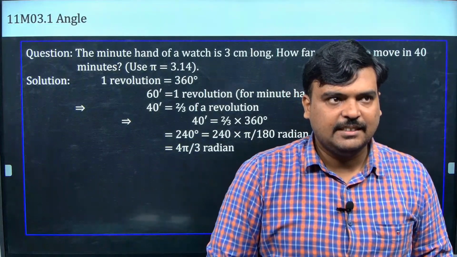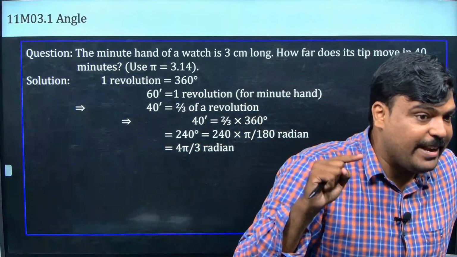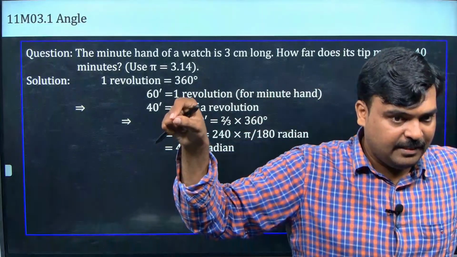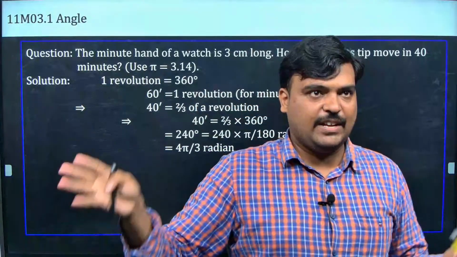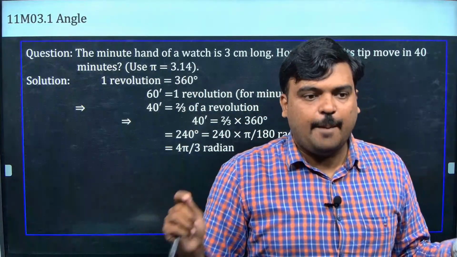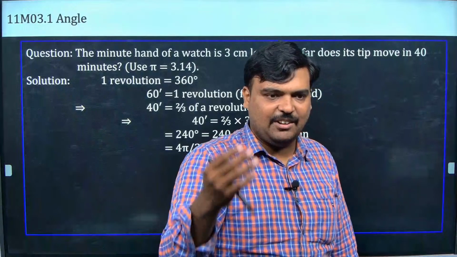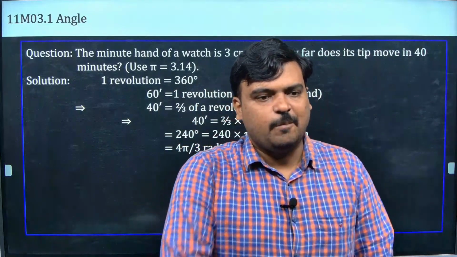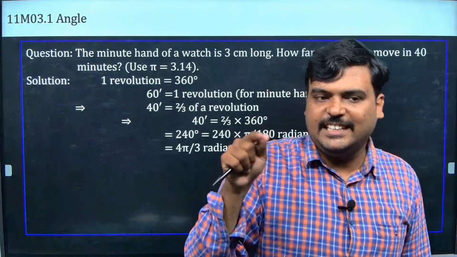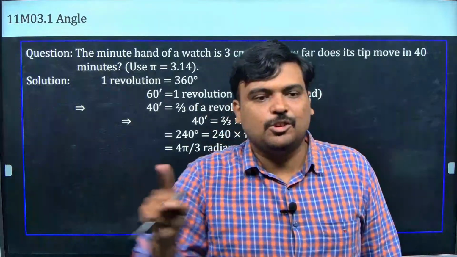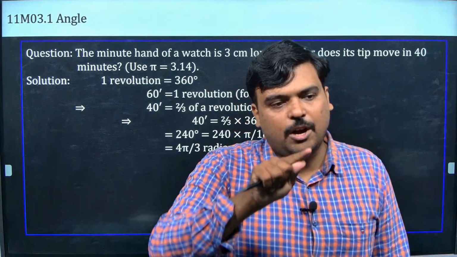Are you clear guys? 1 minute in a clock. Don't confuse it with 1 minute of the degree subdivision. The minutes and seconds in the degree subdivision are different, and the minutes and seconds in the clock are different. Be clear on that first. You might have studied this in the 7th, 8th or 9th when you studied mental ability. In total there are 360 degree, and in it there are 60 minutes. So 360 by 60 will give me 6. So each minute carries 6 degree.